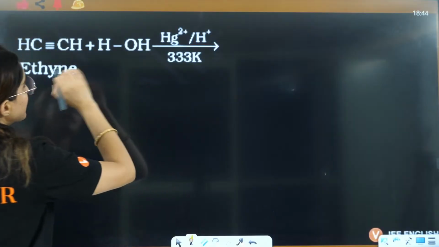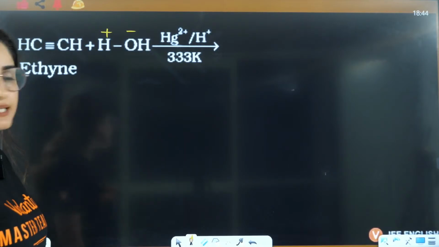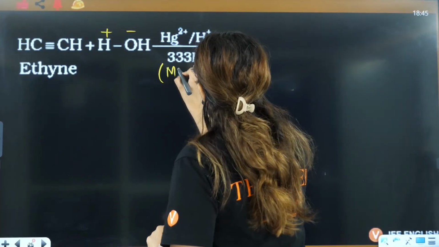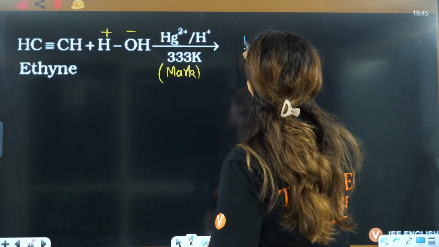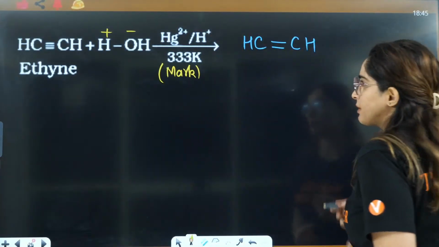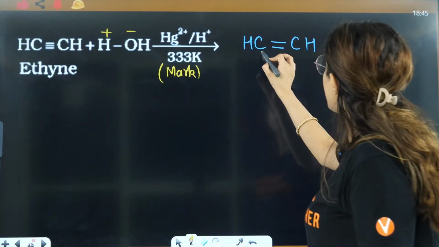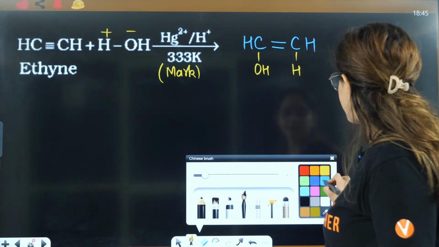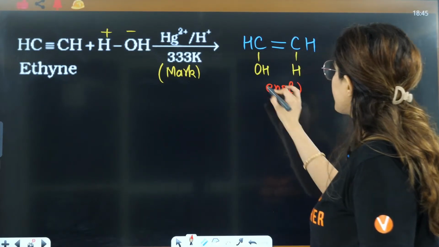So here if you see, firstly this is H positive, this is OH negative, right? In this case, OH negative part, according to Markovnikov addition, what will happen? Negative part will be attached to the carbon with less number of hydrogens by breaking the double bond. But both have the same hydrogen. Here also one, so it doesn't matter. So you can attach it here, you can attach hydrogen here, and this is going to be the reaction. Now can you see this is enol form, right?